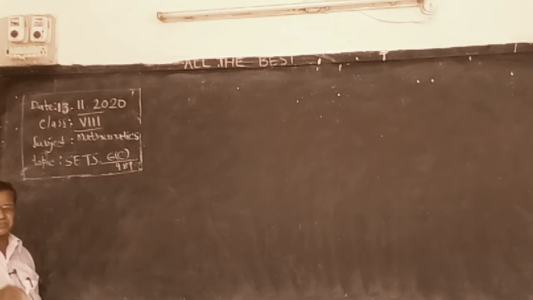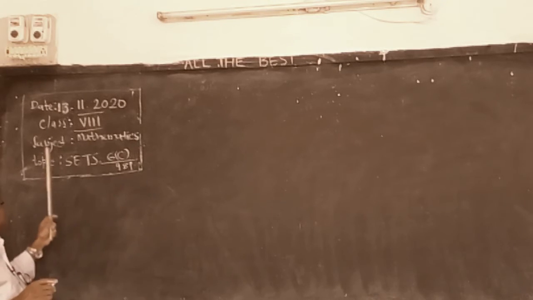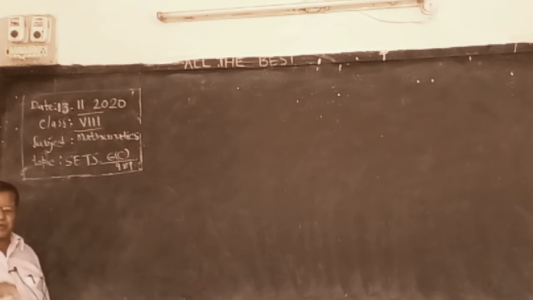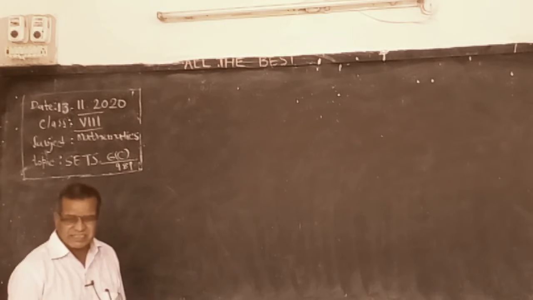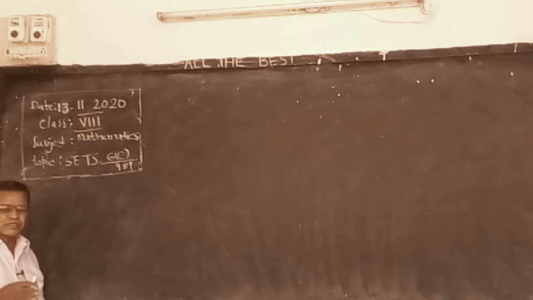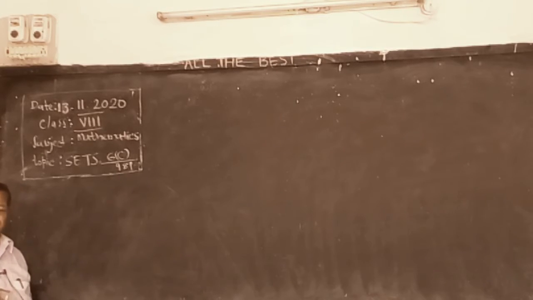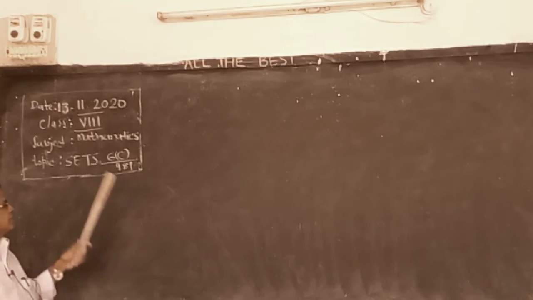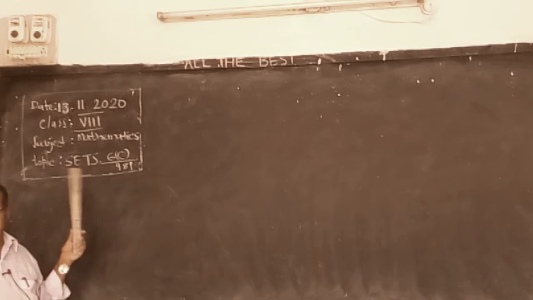Blacksmiths, carpenters, goldsmiths, weavers, farmers, like that. See, like that we can give a number of examples. And regarding our studies, a collection of natural numbers, odd numbers, even numbers, prime numbers, composite numbers,